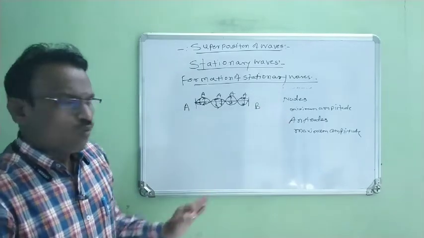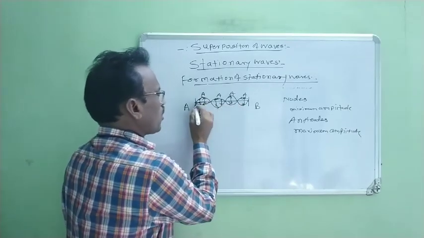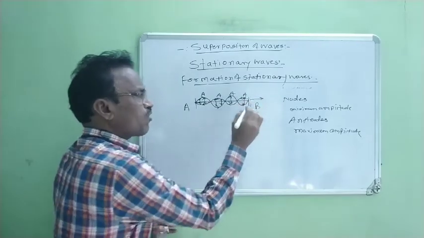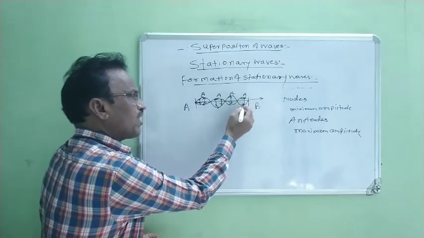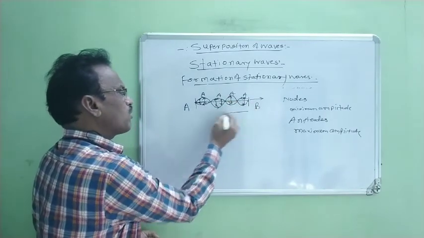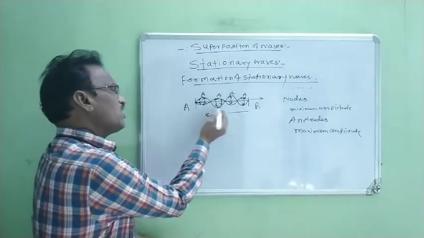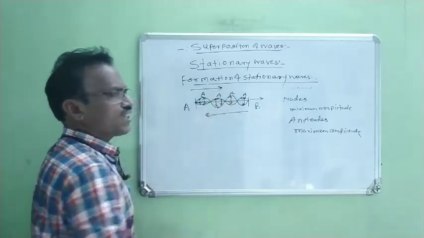Now, when the incident wave travels from point A to point P, this wave cannot move in the forward direction. Instead, the wave is reflected back and travels from point B to point A in the form of a reflected wave. Again, when it reaches point A, it is reflected again and travels in this direction.